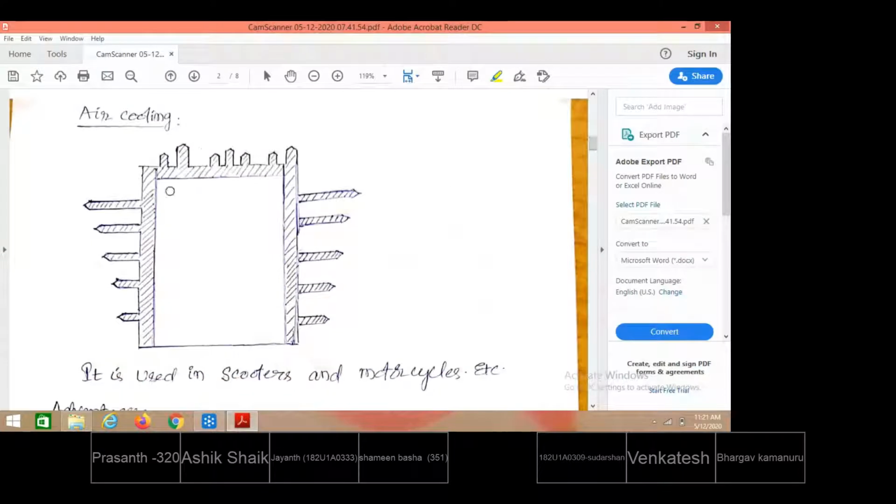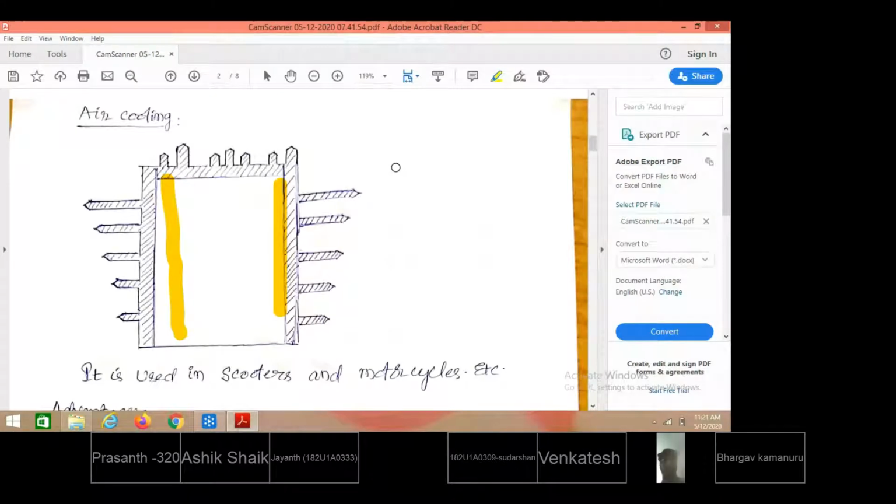Actually, this is the engine cylinder. From the available engine cylinder, to enhance the heat transfer, extra metal strips made of the same material as the cylinder are attached. What is the advantage of providing these extra strips? If the strips are not there, heat will be transferred hardly from the cylindrical surface alone, by having outside air in contact. By adding extra surfaces, the area is increased. With more area in contact with the outside, more heat will be dissipated.